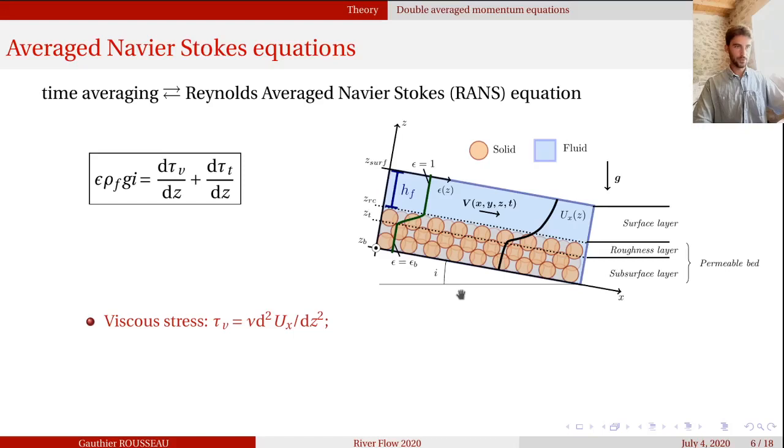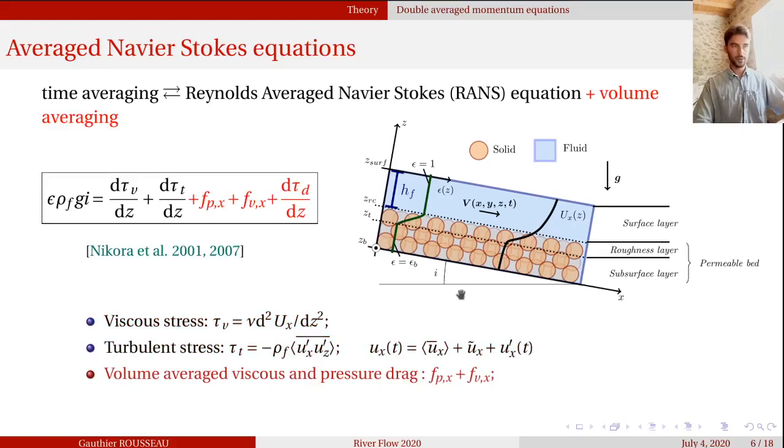Modeling this flow, there is the basic framework of the Reynolds averaged Navier-Stokes equations, but with the double averaging approach we have the double averaged Navier-Stokes equations, where here we consider only the 2D equation. And then in addition to the viscous and the turbulent stress, the double averaging approach, the volume averaging, produces the viscous and pressure drag as well as the dispersive stress, also called form-induced stress.